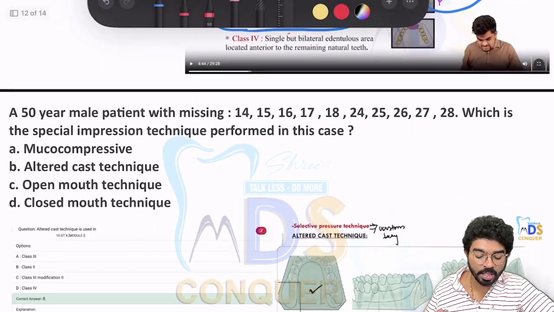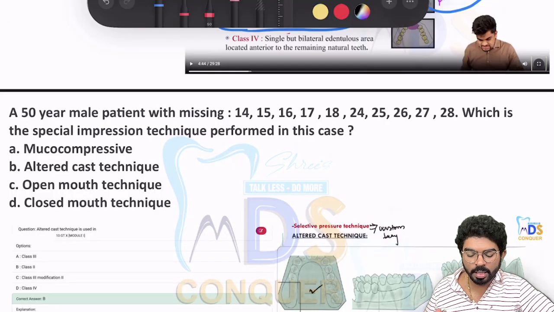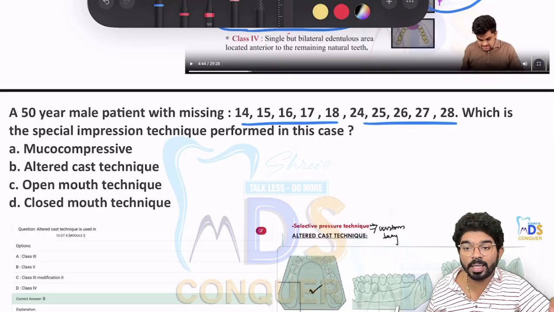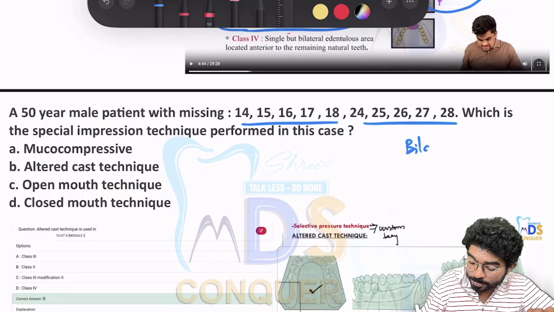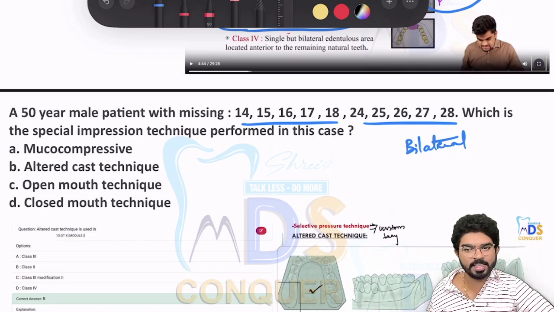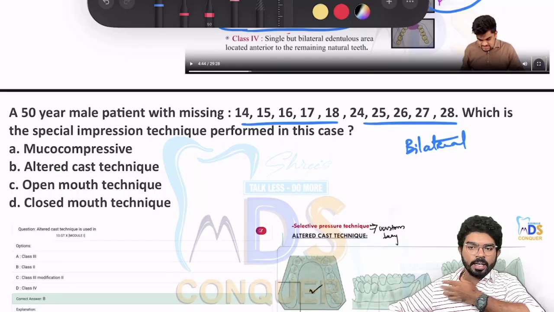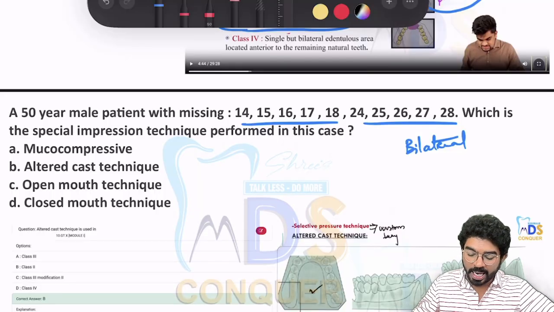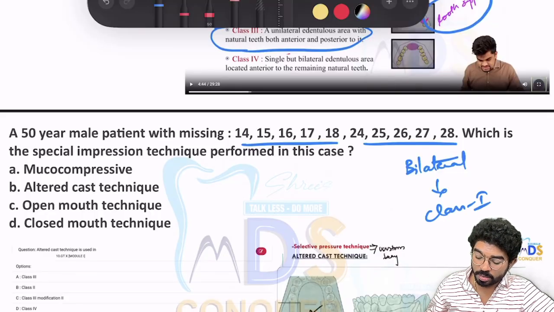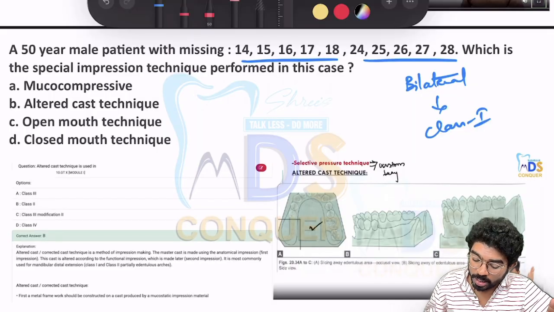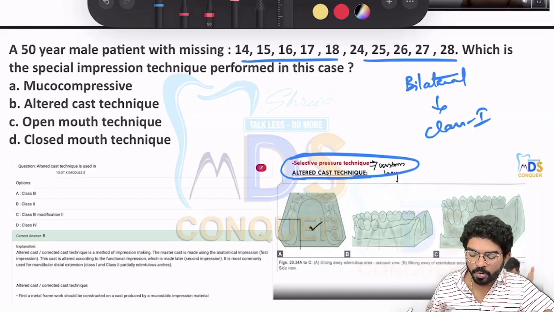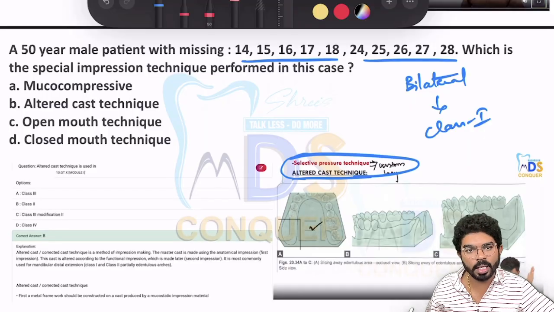Then jumping into the next question, a 50-year-old male patient with missing teeth in the maxilla, missing on the left and missing on the right, so bilateral edentulous. Again, Kennedy's. If you know Kennedy's, of course, if you go through the options, I think you can easily handle this particular question. Okay, right? So bilateral edentulous space is going to come under class 1. And if you check out, clearly mentioned either unilateral or bilateral edentulous case, you are going to go for your selective pressure technique, which was not there in the options.